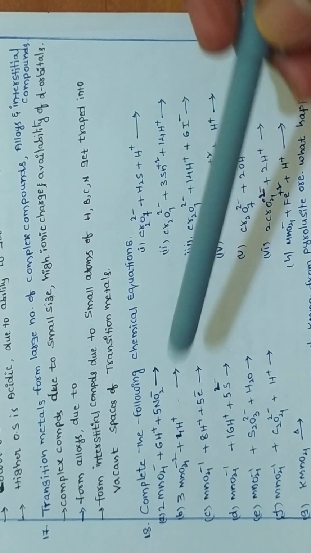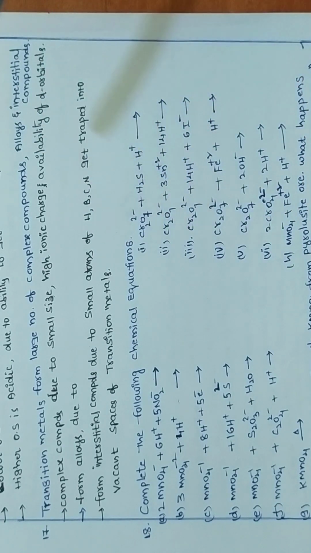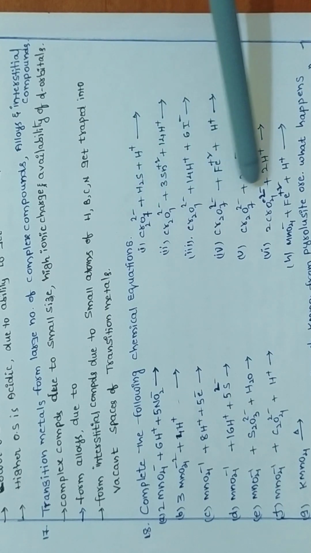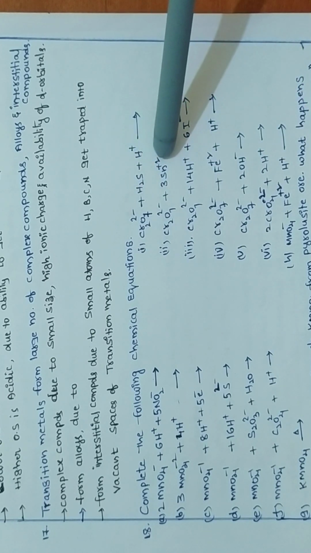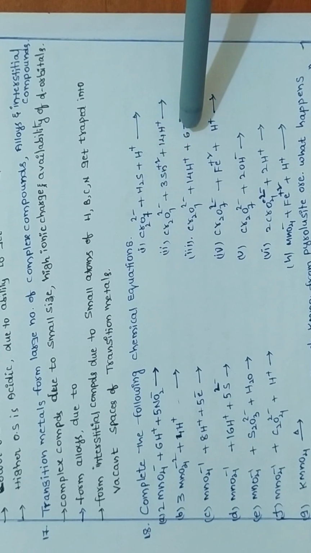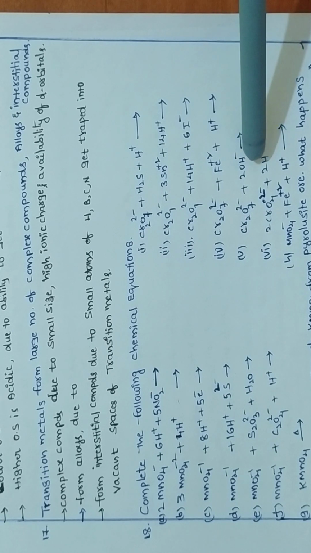Now this is neutral medium. KMnO4 neutral medium, acidic medium, basic medium reactions, you practice. Next, K2Cr2O7: H2S to sulfur, stannous to stannic, iodide to iodine, ferrous to ferric.